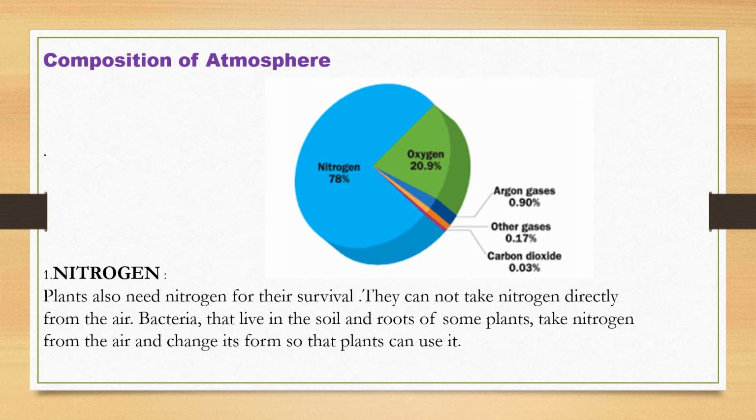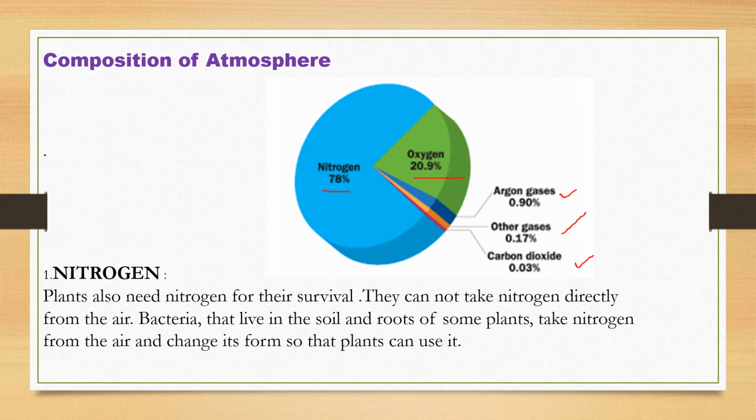Let us see the composition of the atmosphere. If you look at the diagram, you see nitrogen, oxygen and other gases like argon and carbon dioxide. It also has some dust particles, helium, ozone and hydrogen. All these are found in lesser quantity.